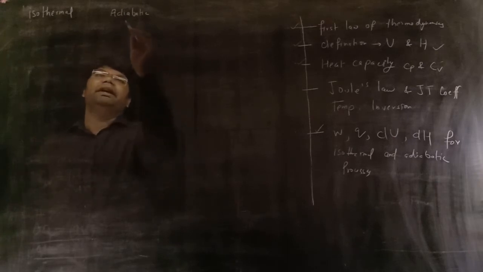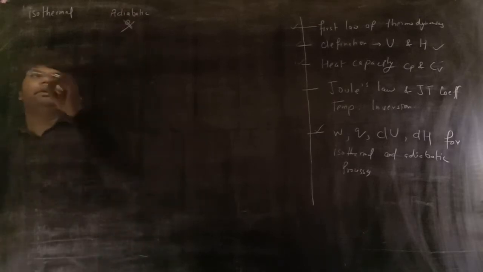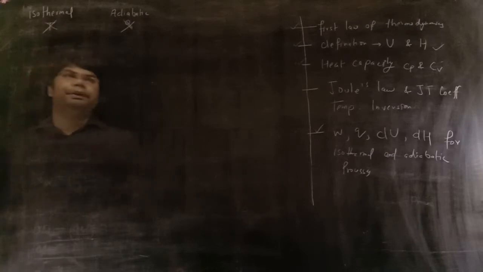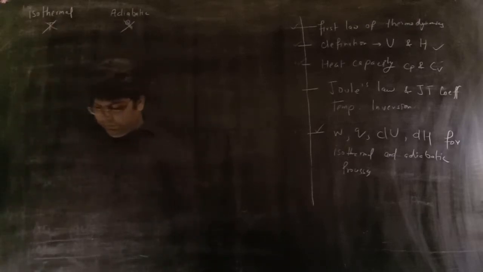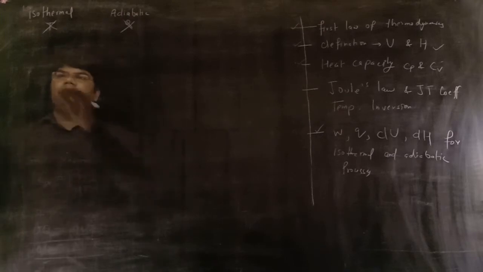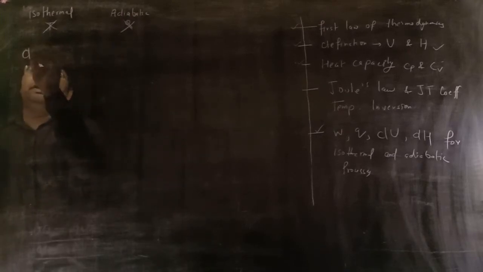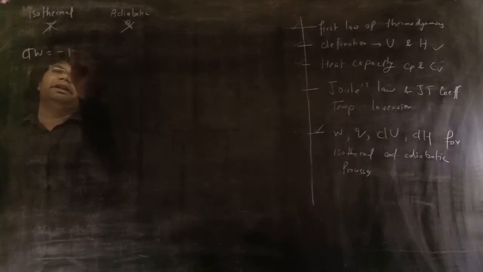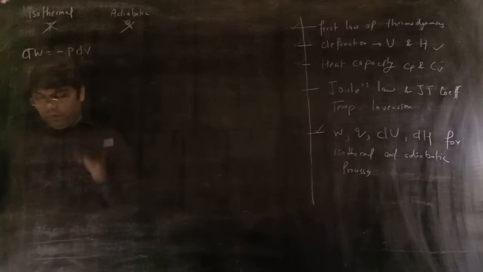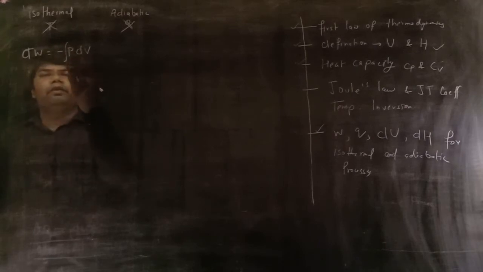So here I am writing Q and here temperature. You know that dW is equal to minus P dV, from Vi to Vf final.